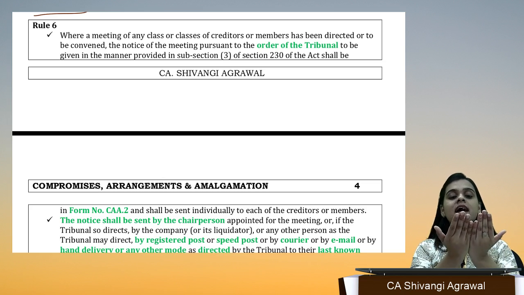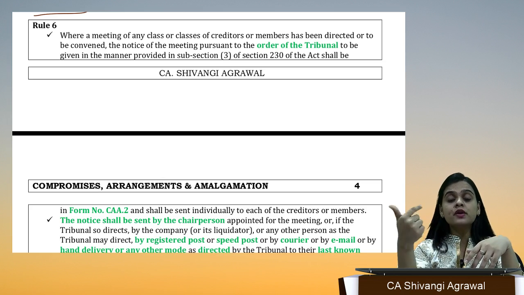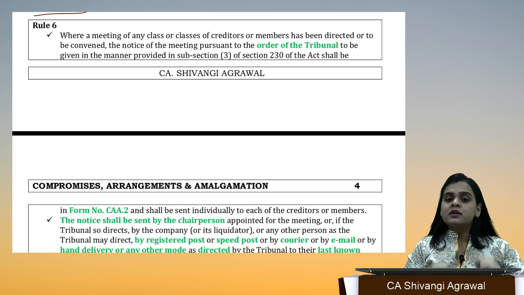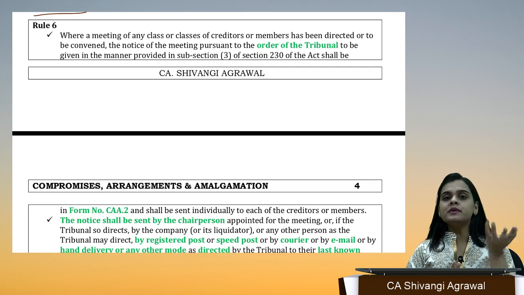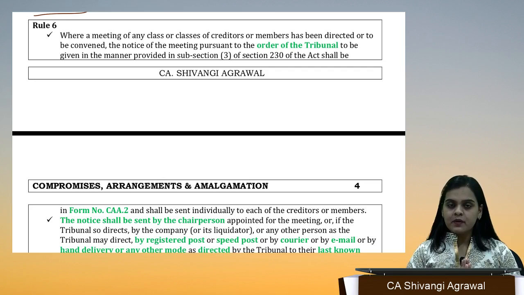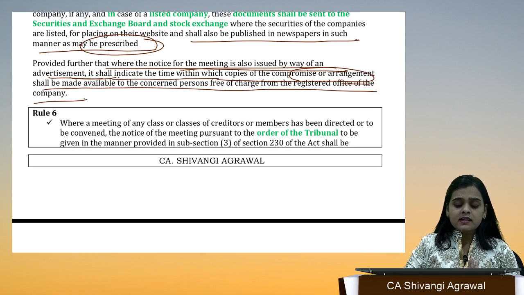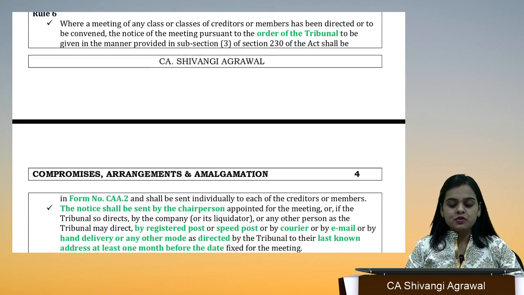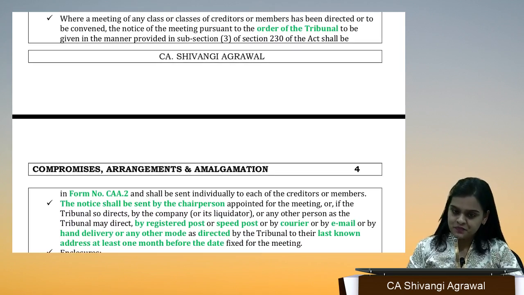Now, if anyone sees the advertisement in the newspaper, they will be able to realize that there is a scheme of arrangement or compromise that is going to be discussed in the upcoming meeting. Now, where do I get the details from? Because had I received that individual notice, I would have got all the details. Through advertisement, I may not get all the details, right? So, in the advertisement, it is going to be written that from this particular date all the details will be available at the registered office. So any concerned person can walk in at the registered office and can see them. Okay.